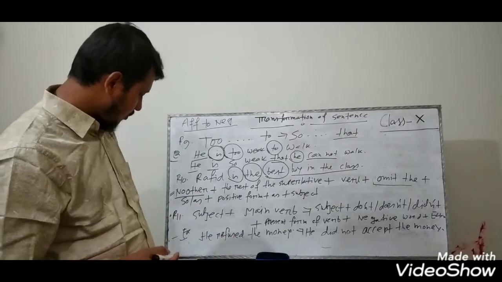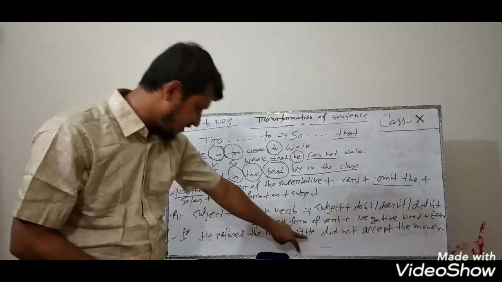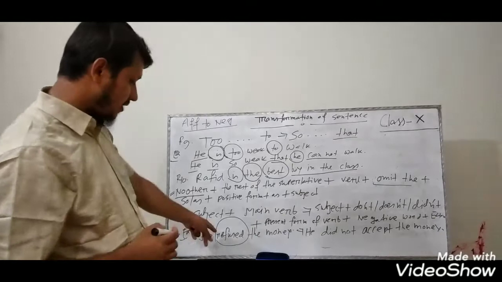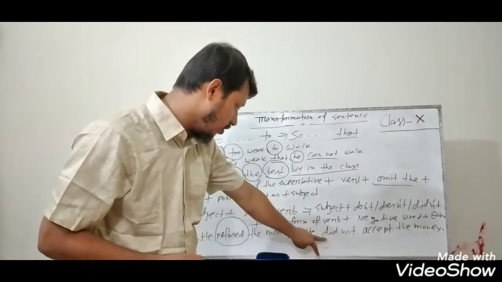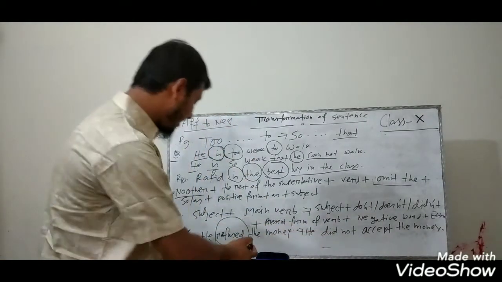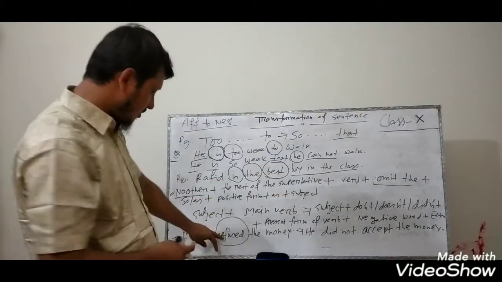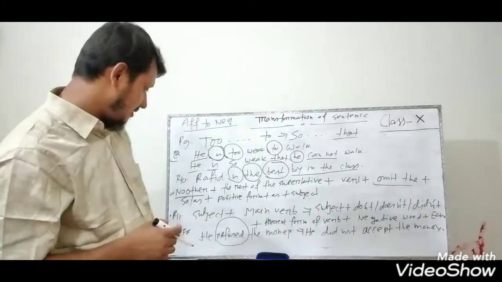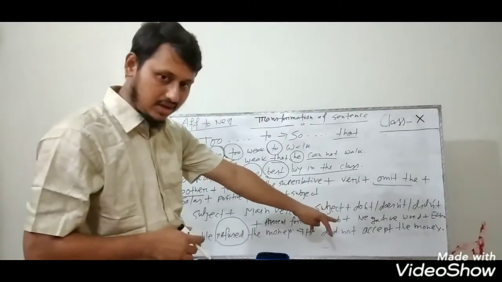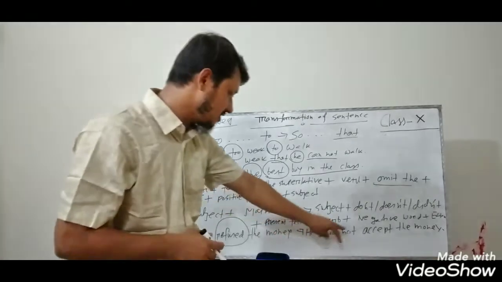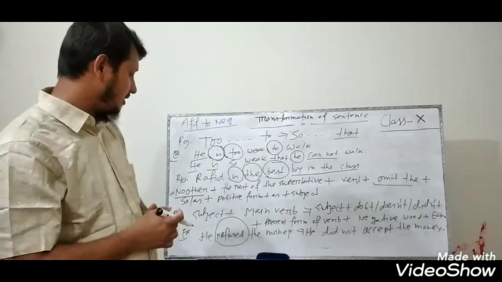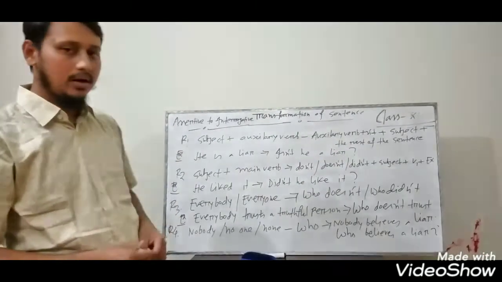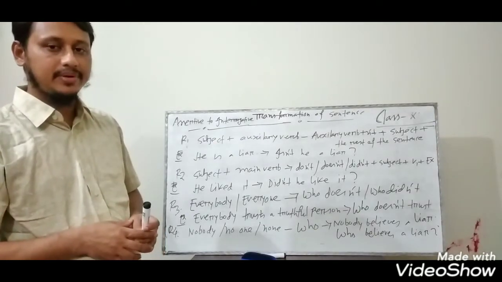He refused the money. So the subject is he, but the verb is refused. This is the first form. So if the verb is past form, you have to write didn't. So he did not, and then the negative word of refused. The negative word of refused is accept, or take. He didn't accept the money. I think this is clear to you? Okay, now dear learners, I have discussed some rules from affirmative to negative.